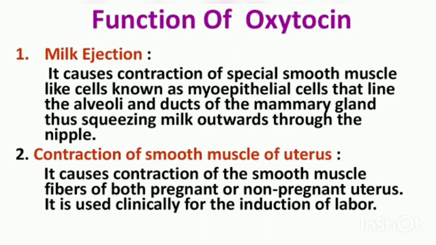That means quick birth or rapid childbirth. It is a peptide hormone which stimulates the vigorous contraction of smooth muscles of the uterus during childbirth and ejection of milk from the mammary glands. Right? These are the various hormones present in the pituitary gland.